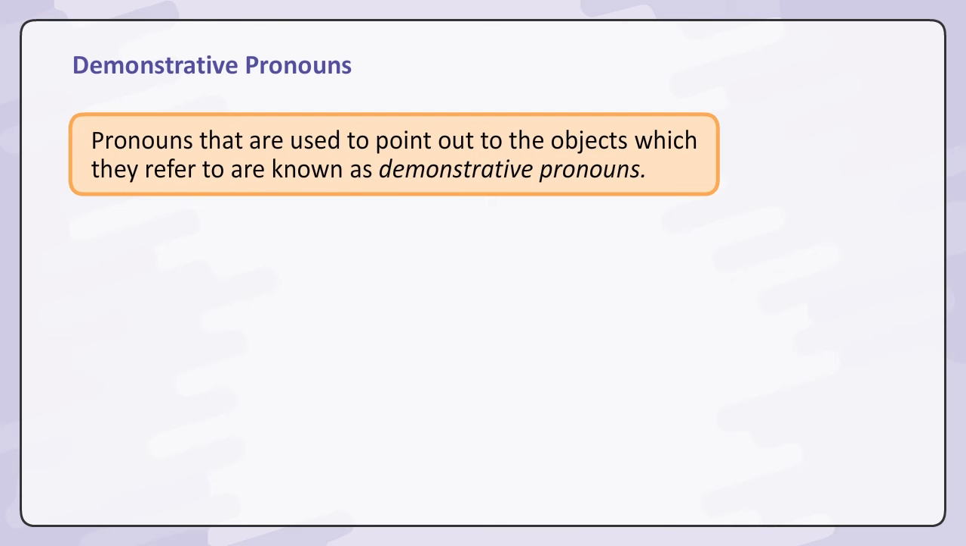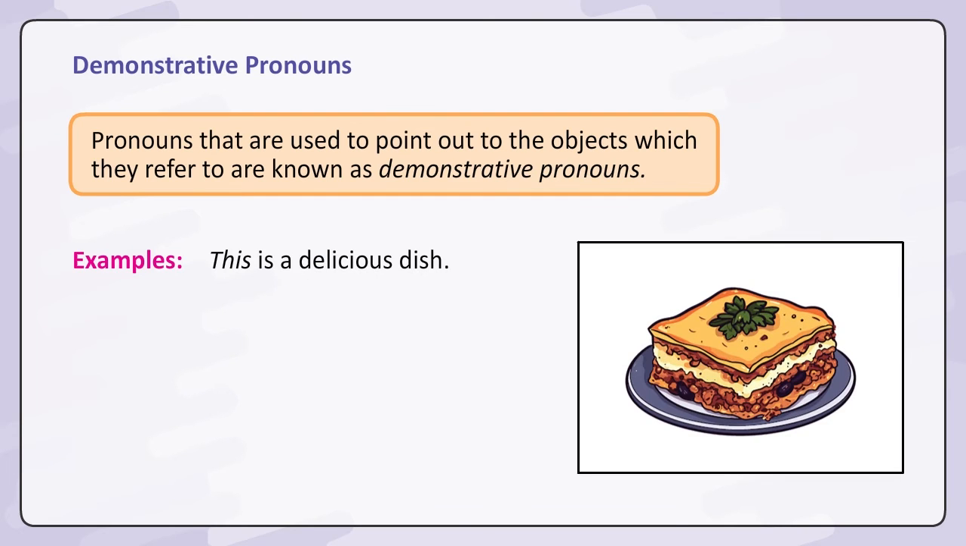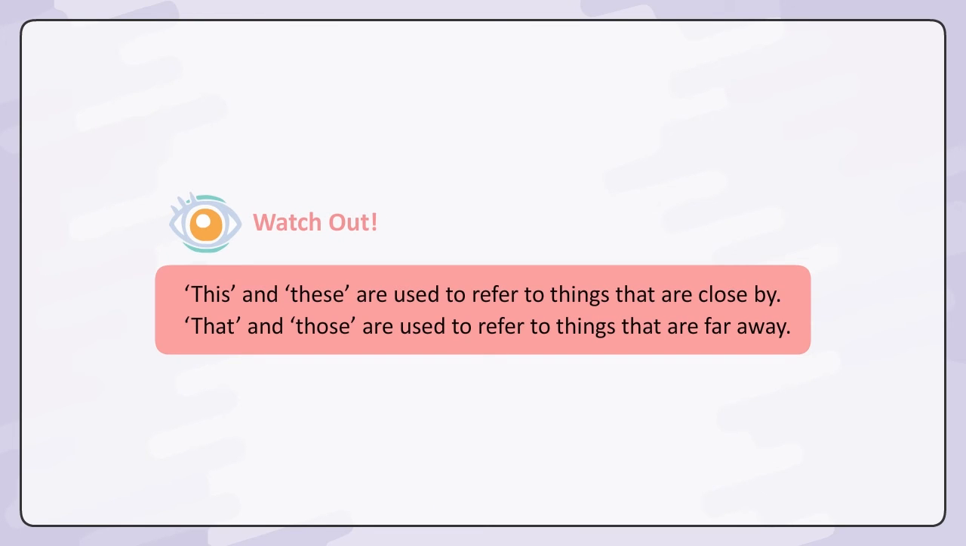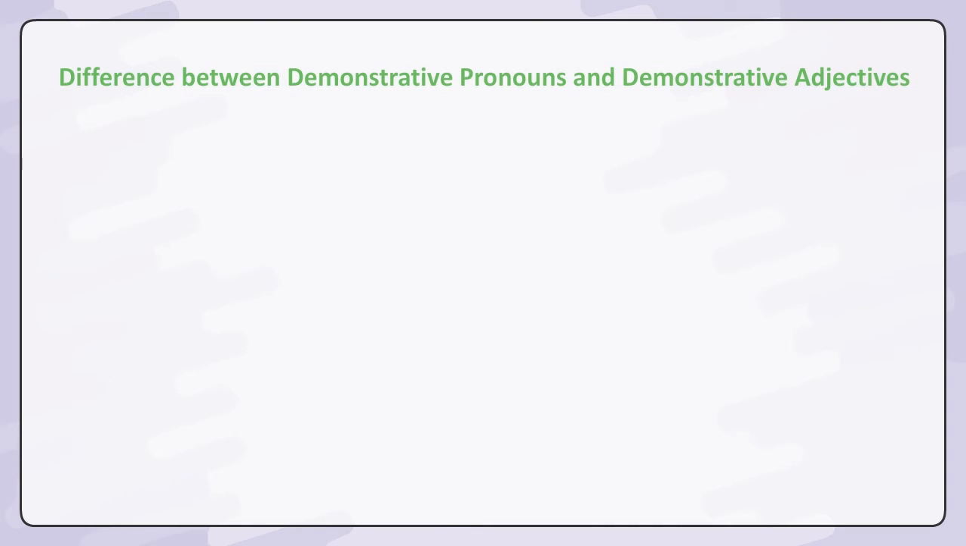Demonstrative pronouns. Pronouns that are used to point out the objects which they refer to are known as demonstrative pronouns. Examples: This is a delicious dish. That is a wonderful thought. Watch out. This and these are used to refer to things that are close by. That and those are used to refer to things that are far away.